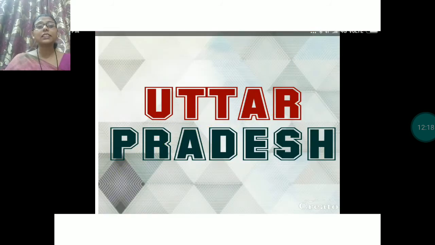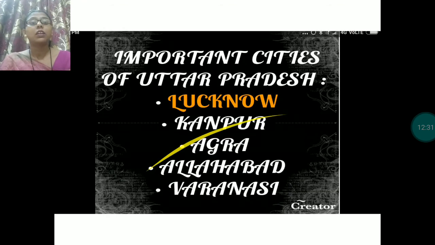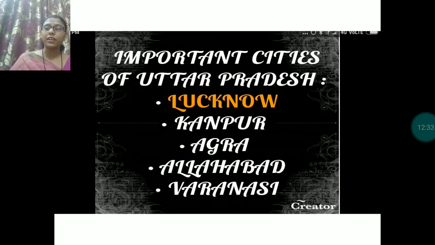Next state is Uttar Pradesh. It is the most populated state. Farming is the main occupation of Uttar Pradesh also, and it is the biggest producer of grain and oil seeds. The important cities of Uttar Pradesh are Lucknow, Kanpur, Agra, Allahabad, and Varanasi. Lucknow is the capital of Uttar Pradesh. Clear?